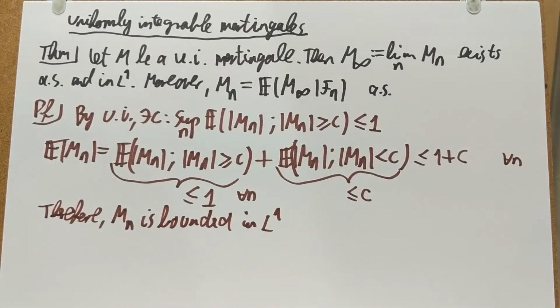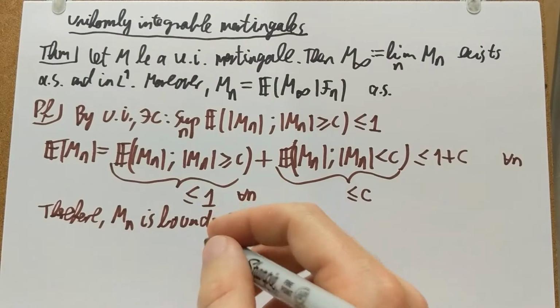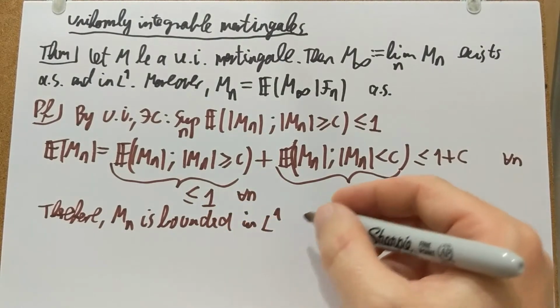If it's bounded in L1, then it converges almost surely. That was the upcrossing lemma and Doob's forward convergence theorem. So if Mn is bounded in L1, then we have a limit.